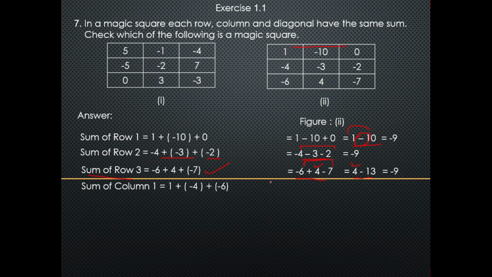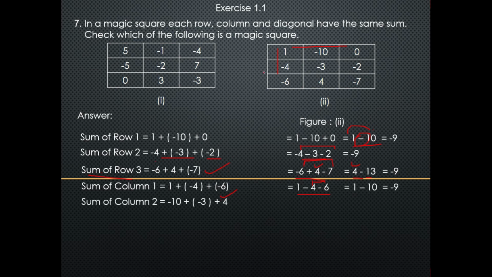Now comes the sum of column number 1, which is 1 plus minus 4 plus minus 6. Now I will remove brackets, then I will get 1 minus 4 minus 6, and again I will add the negative numbers separately, then we will get 1 minus 10 is equal to minus 9.